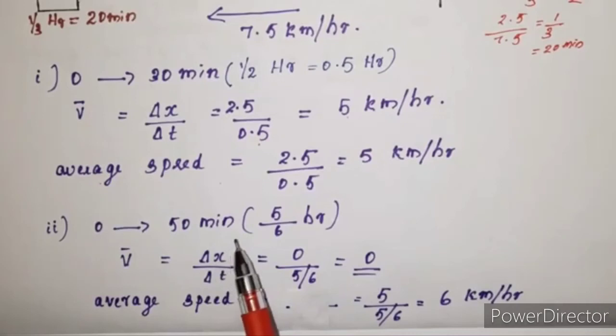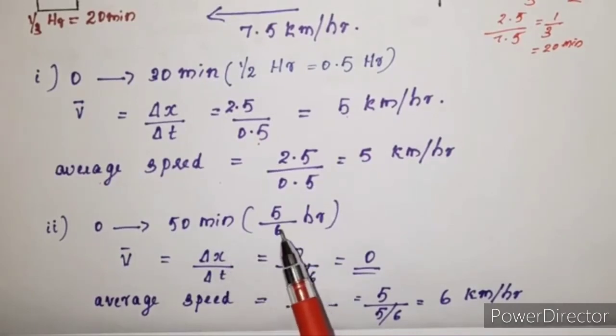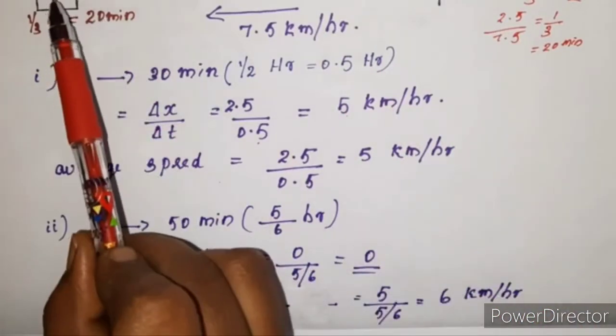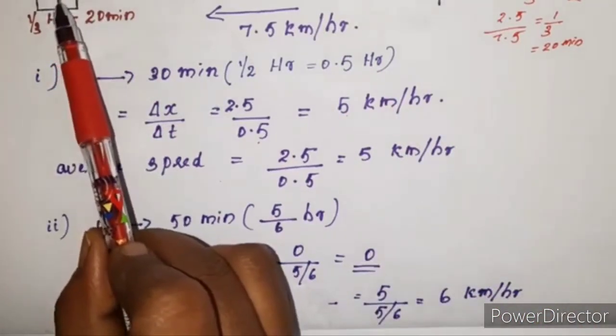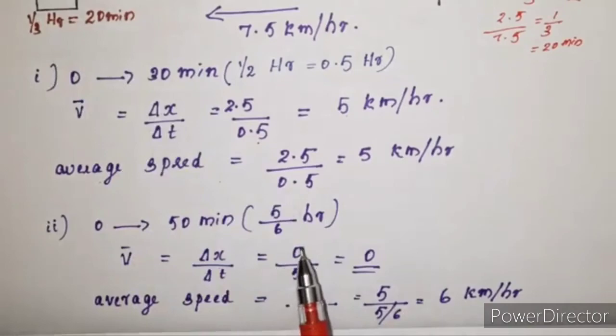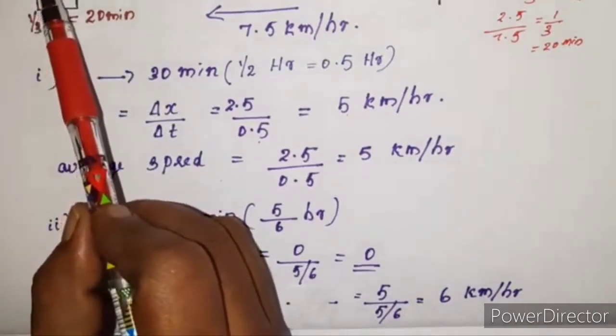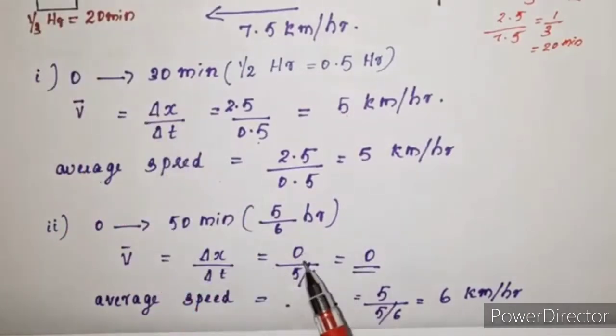Now, for 0 to 50 minutes, which is the same as 5/6 hour. At the end of 50 minutes, he has reached back home. So in that case, what about the displacement? Initial position and final position coincide, so the displacement is equal to 0 and the average velocity is equal to 0.